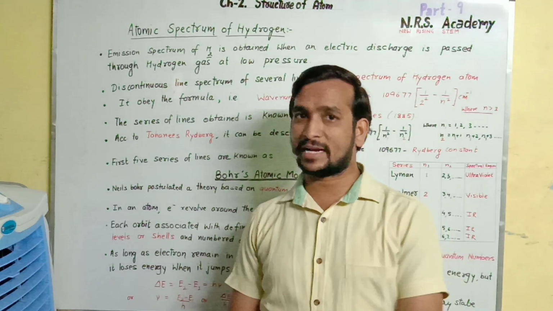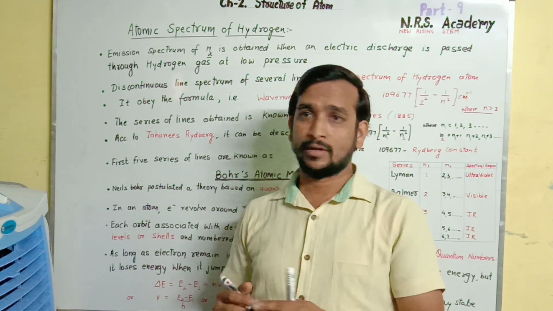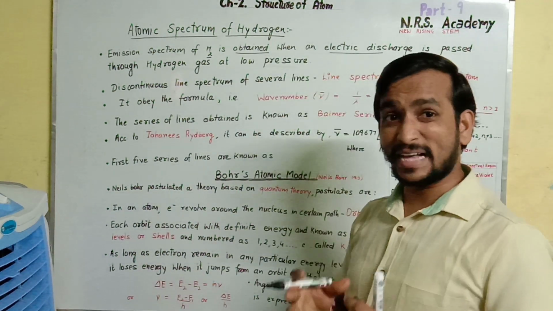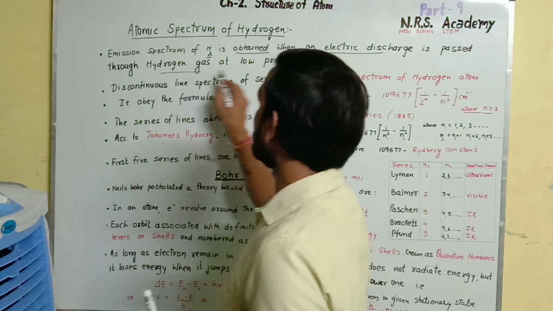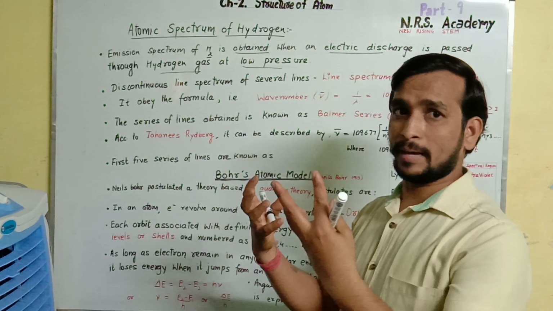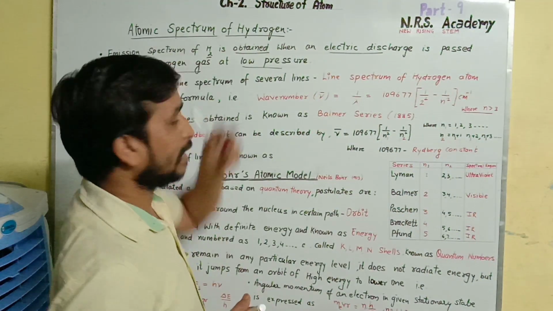So how is this spectrum obtained? Whenever an electric discharge is passed through hydrogen gas at very low pressure, it will emit some spectrum. So what will we call it? The atomic spectrum of hydrogen.